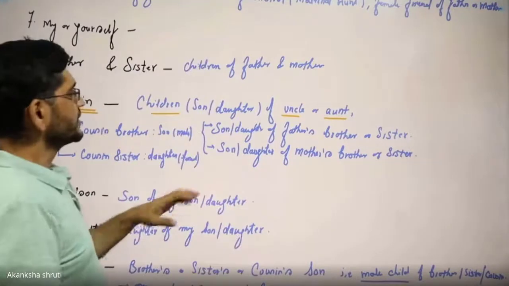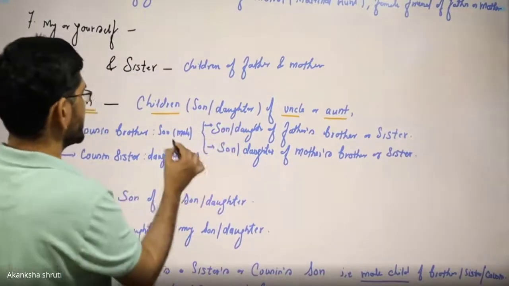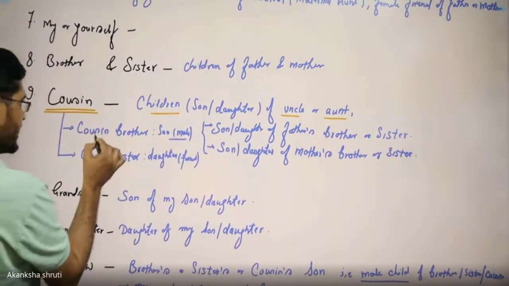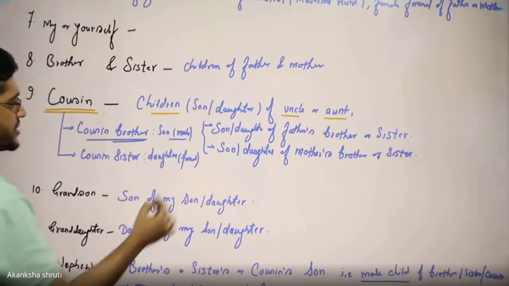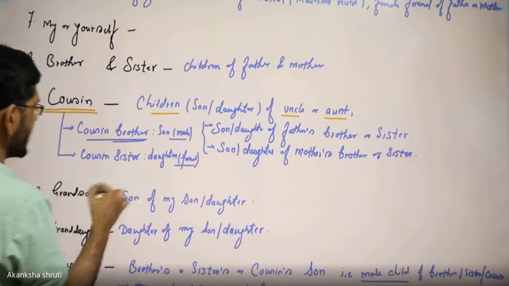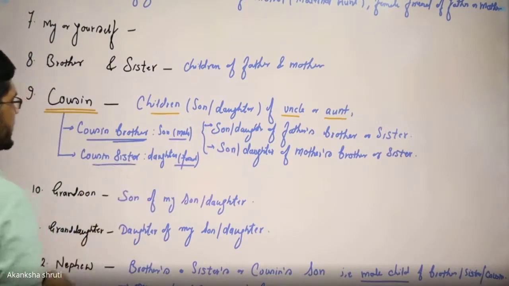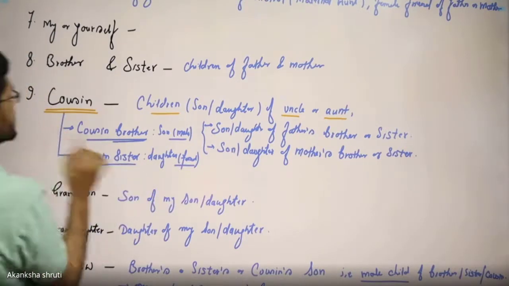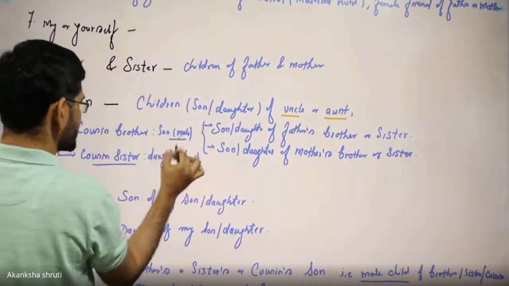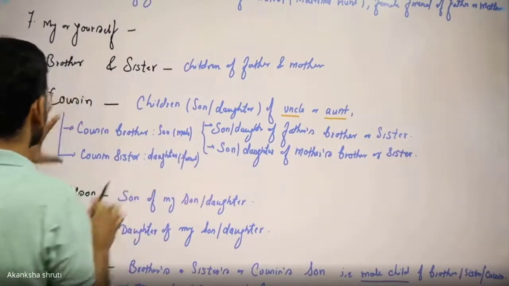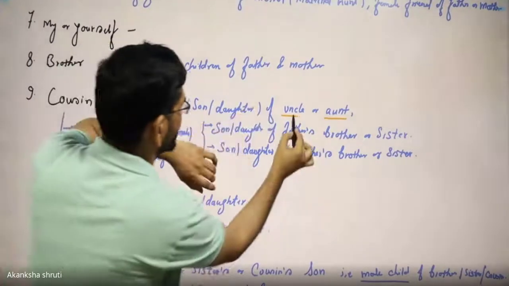Students, if the child is male, then they are called cousin brother. If the child is female, then they are called cousin sister. So these relations are very important in our mental ability test. Do not forget, because a lot of confusion is created here.